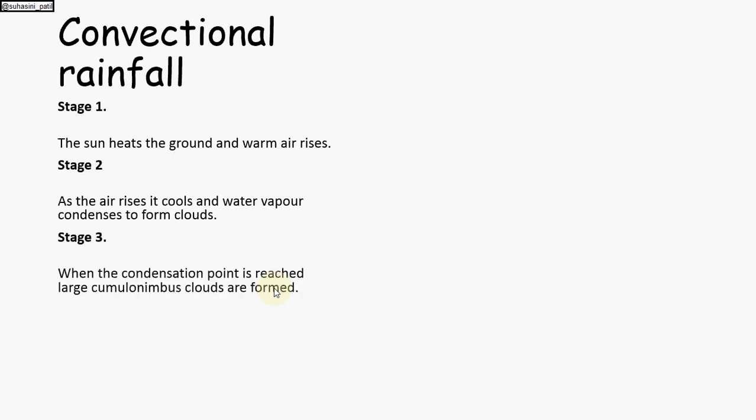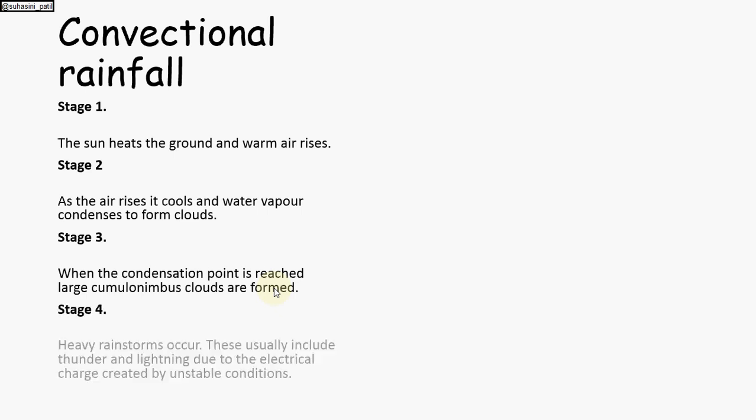In the third, when the condensation point is reached, large cumulonimbus clouds are formed. And in the fourth, a heavy rainstorm occurs. These usually include thunder and lightning due to the electrical charge created by unstable conditions.